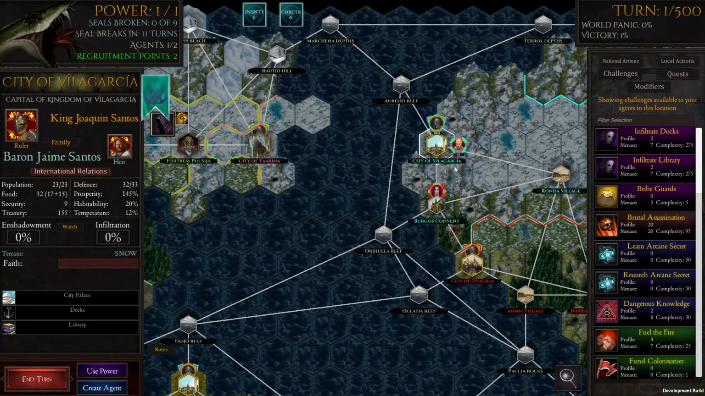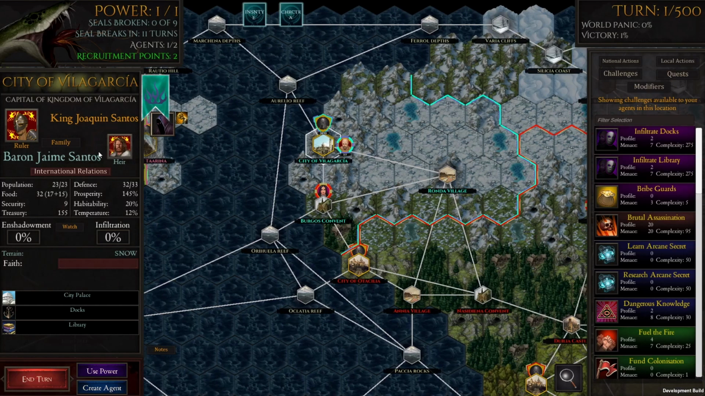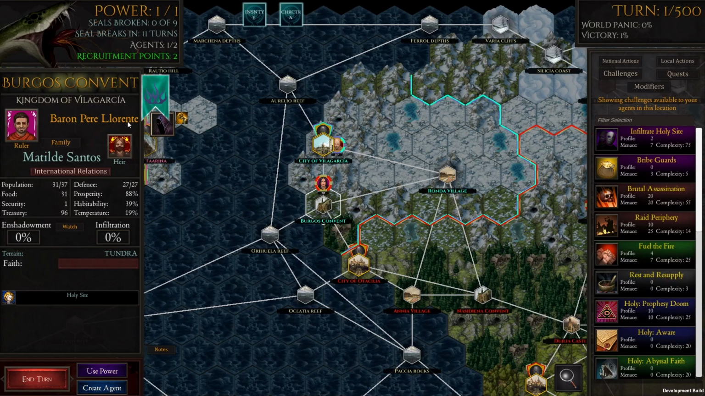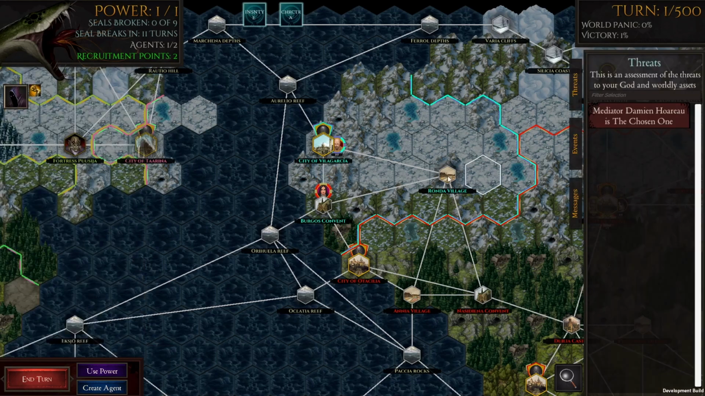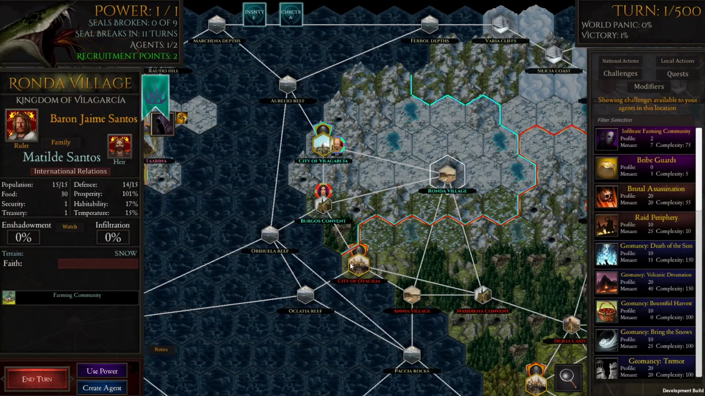City of Villa Garcia. Joaquin Santos. So Jamie Santos as well. That's got to be Spanish, right? Per Lorente Santos, I would have thought so. James Santos, yeah.